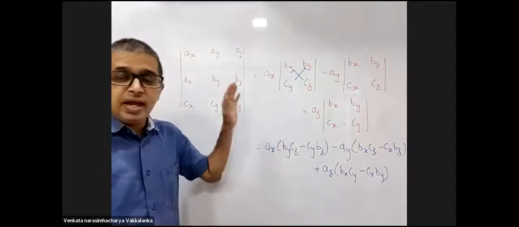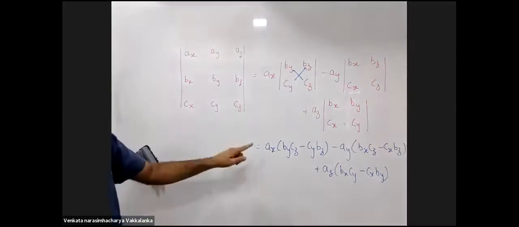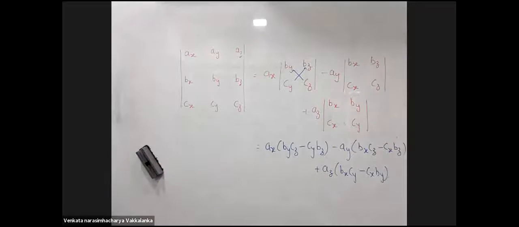This is the way a 3 by 3 determinant is opened. I will give a similar example with numbers. Take it down till here.